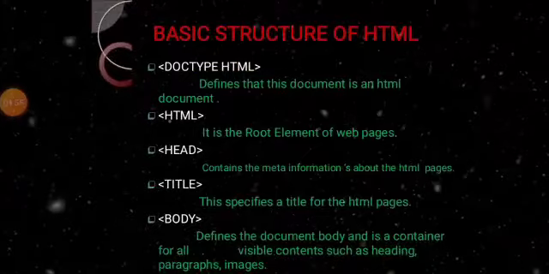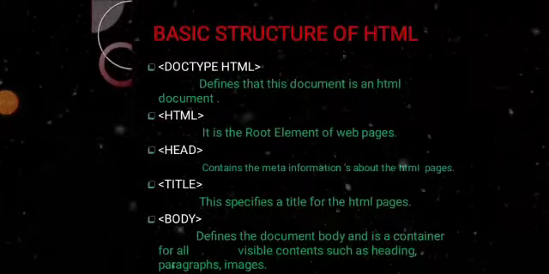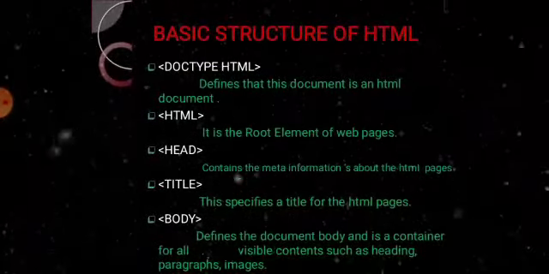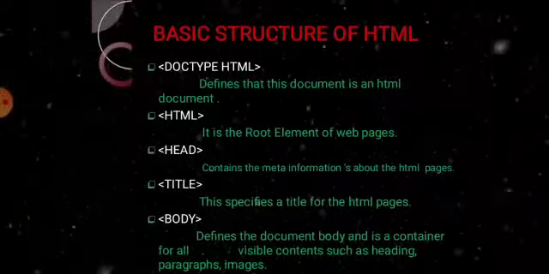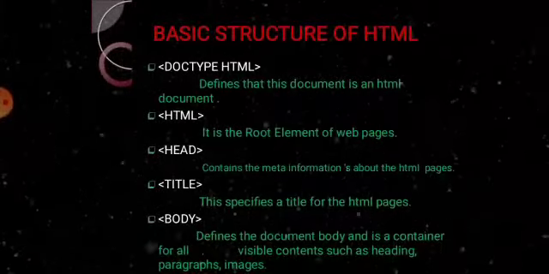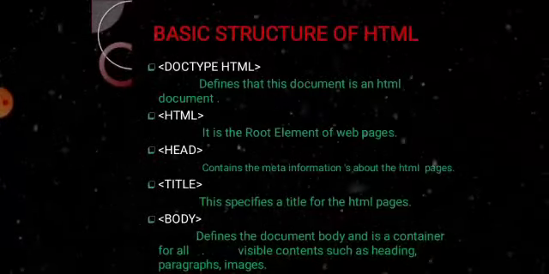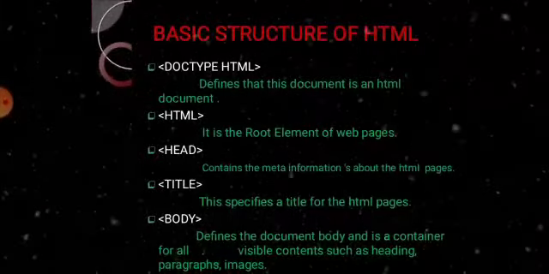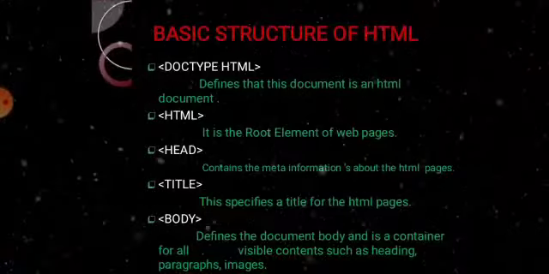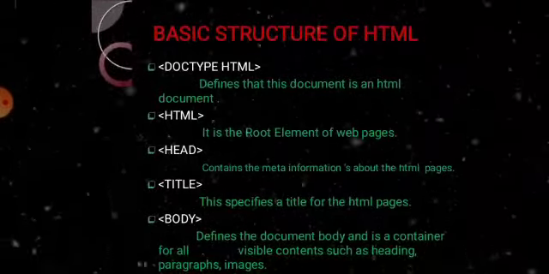Basic structure of HTML. In this topic, the most important thing is the tag. Listen guys, the tag names and their codes are very easy to remember. There are many tags: image tags, heading tags, preserve tags, background tags. We will learn them in my next video.